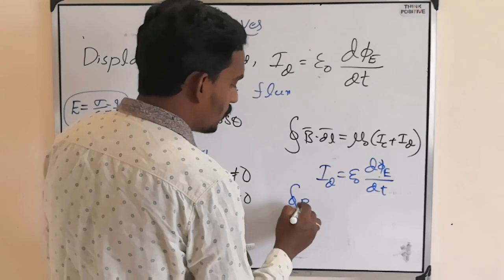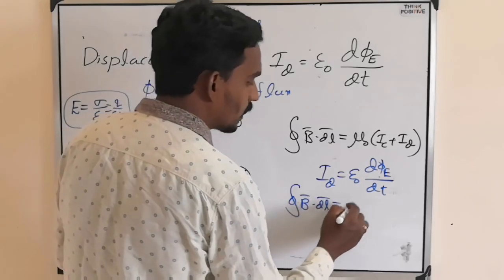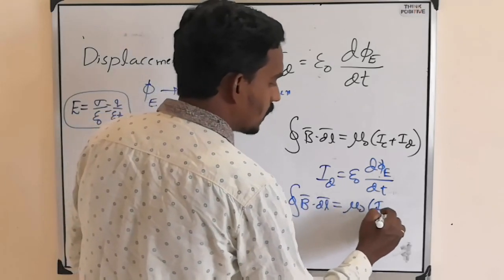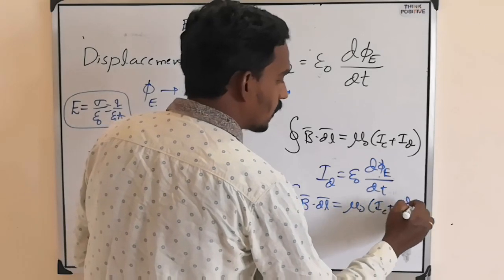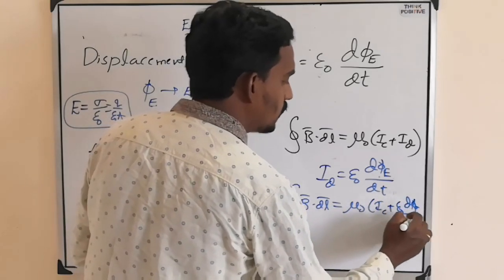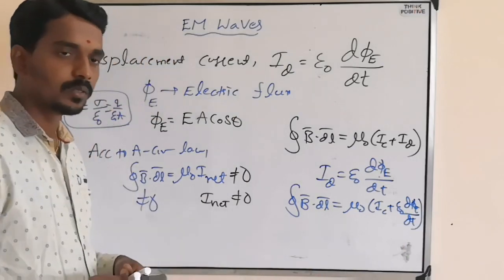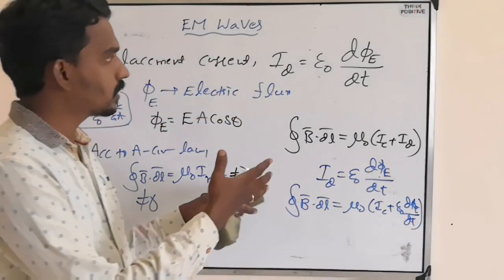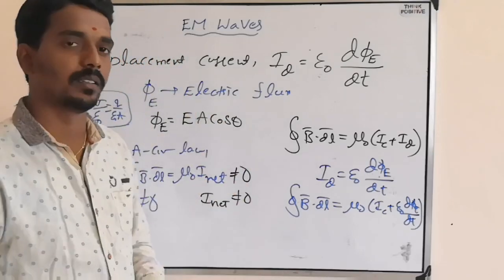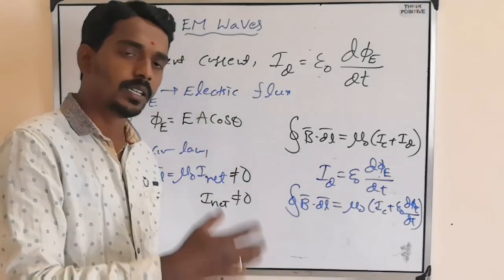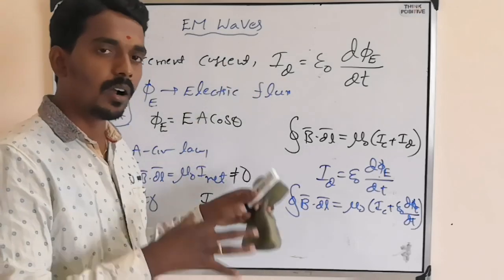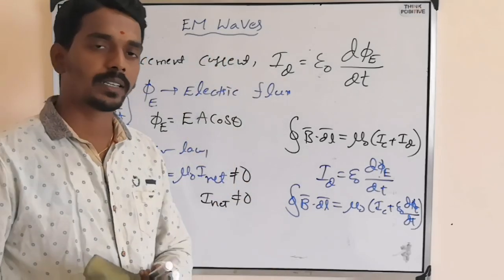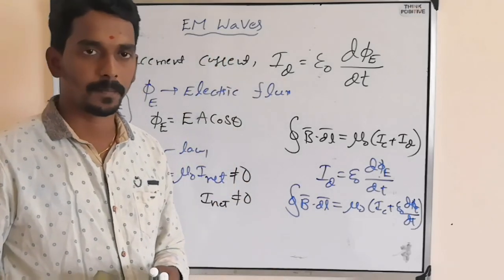So B bar dot dl bar equals mu naught IC plus epsilon naught d phi E by dt. This is the modified Ampere's law, which was given by Maxwell. Along with three more laws, altogether we call it Maxwell's equations.